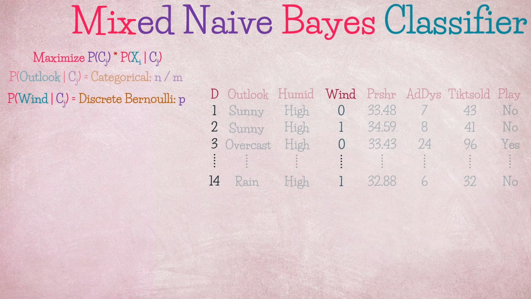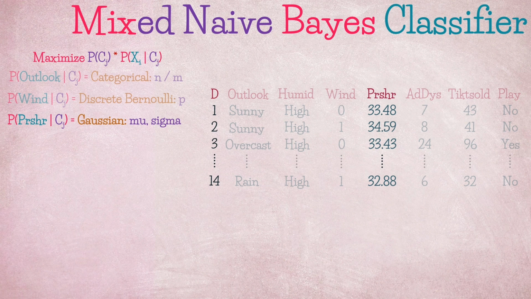Wind is a discrete variable of only 2 outcomes, 0 and 1, yes or no. So P(wind | class) follows a Bernoulli distribution with parameter p, where p is the probability of success, and success here is the occurrence of the feature represented as ones. So it is the average of ones. Pressure, air pressure, is a continuous variable that is normally distributed, so P(pressure | C) follows a Gaussian distribution with parameters mu and sigma, where mu is the average and sigma is the standard deviation.